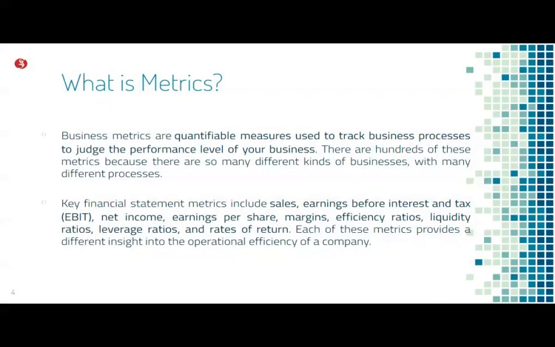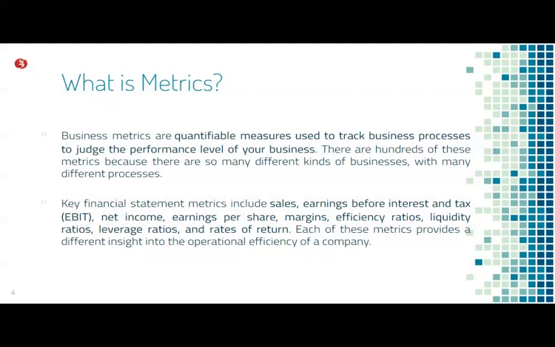Now metrics are very important. Metrics are the quantifiable measures used to track business processes to judge the performance level of your business. There are hundreds of these metrics because there are so many different kinds of businesses with many different processes.